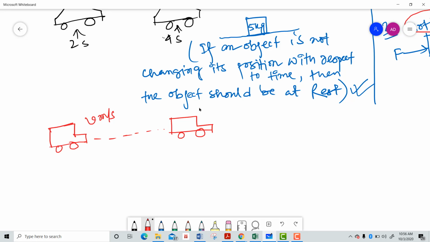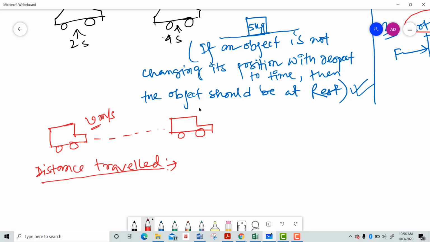So how to know the distance and displacement? Here we have got a new term that is equal to velocity also. So let me tell you one by one. What is the distance traveled? That means the definition of distance. That means the path traveled by an object, that is the distance traveled.